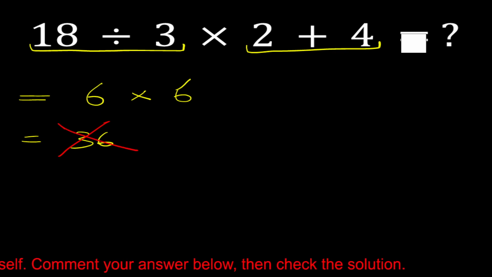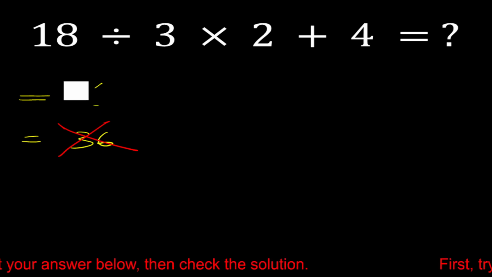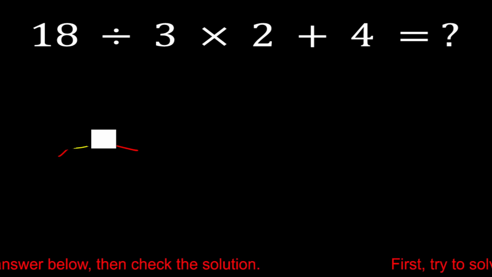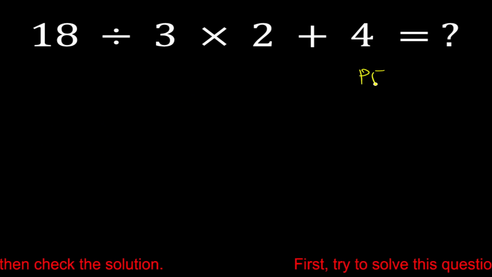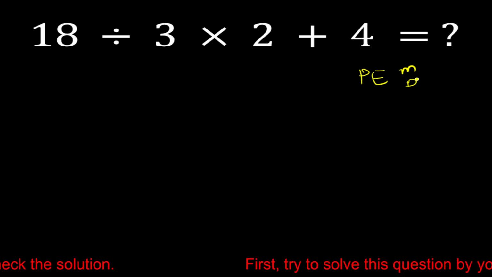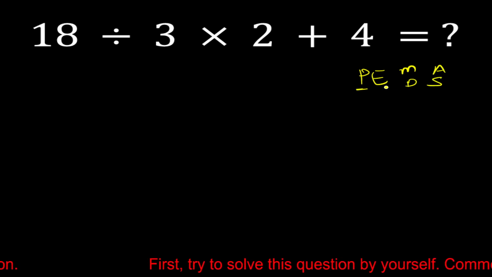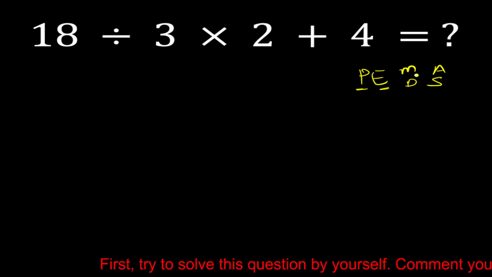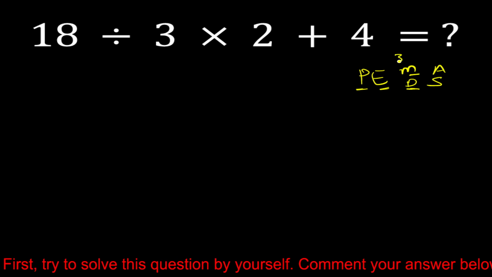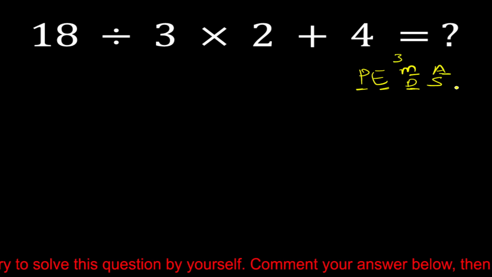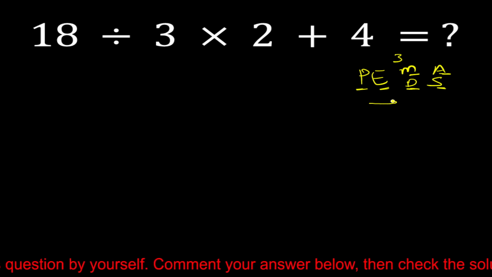Now let's solve this problem correctly by using the PEMDAS rule. PEMDAS. According to the PEMDAS rule, first priority is parenthesis, then second priority is exponents, then multiplication and division both have equal priority, and in the last priority, addition and subtraction also both have equal priority, so we have to solve it from left to right.